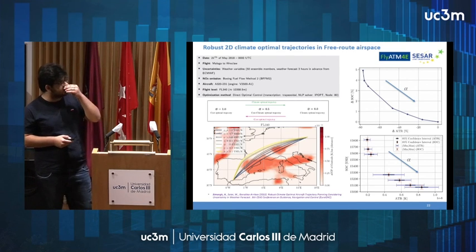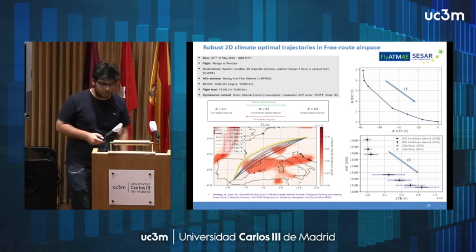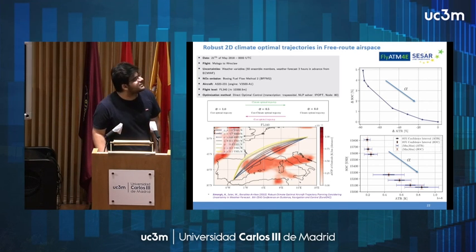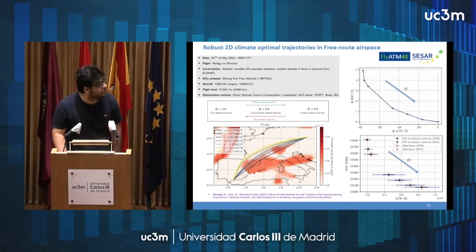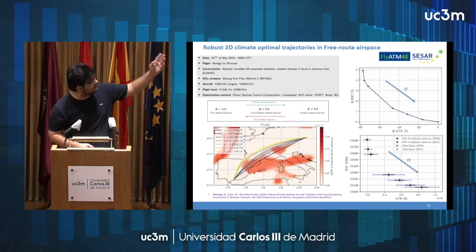Now I'm going to present the second approach. This is robust, based on robust optimal control. This is for free route airspace. The idea behind this approach is to expand the dynamical model of the aircraft, considering different scenarios obtained from ensemble weather forecast, and then convert the optimization to a deterministic one, which is solved with direct optimal control with the setting mentioned here.